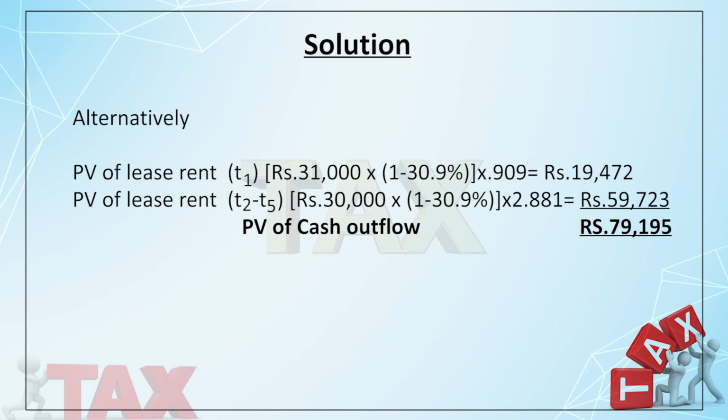So I have three values. One is 83 something, one is 72 something, one is 79 something. So now what will the company do? Definitely the company will go for option B, where the present value of the cash outflow is the minimum, which is 72,374. I think the things are clear to you. Try to do it on your own. Okay.